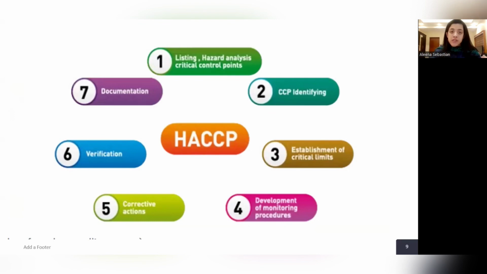So these are the principles of HACCP. We have 7 principles, which all of you should keep in mind. The first principle is to conduct a hazard analysis. We know there are physical hazards, chemical hazards, biological hazards, microbiological hazards. If you are producing a particular product, you have to list out all the processes happening in it. Now you have a process flow diagram with you, so at each step you have to identify the possible hazards that can occur. If we know the hazards, we can clearly prevent them.